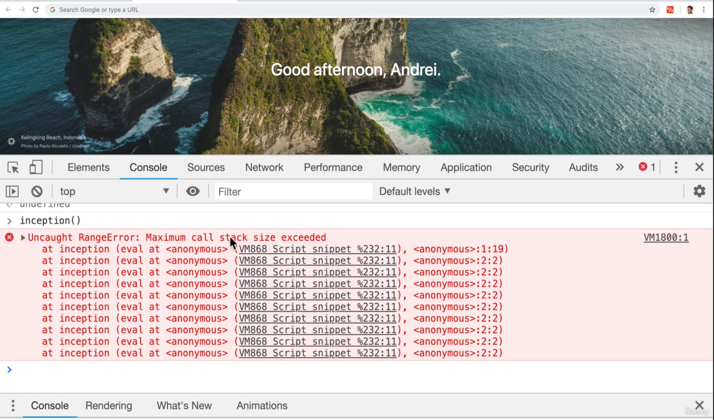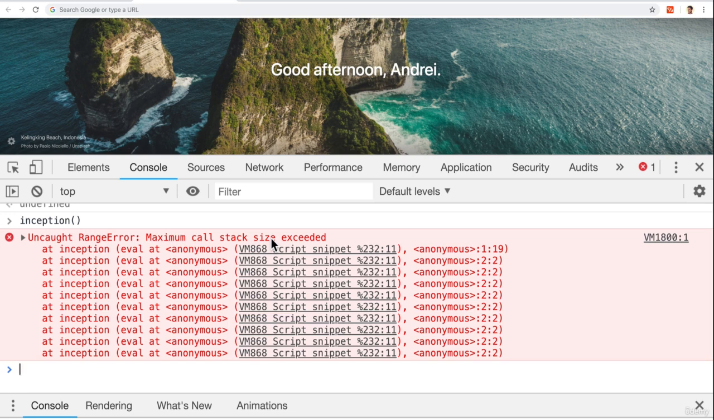Now, back in the day with Chrome, it wouldn't give you this error, and the browser would eventually just crash. But in order to prevent the browser from crashing, if it reaches a limit, it's going to print out this error saying, hey, you've just created a Stack Overflow. How cool is that? All right, so that's one way to cause a problem with our call stack.